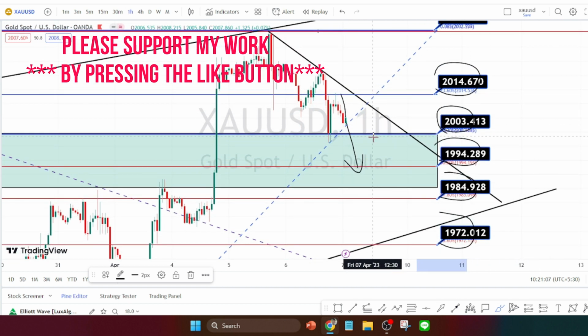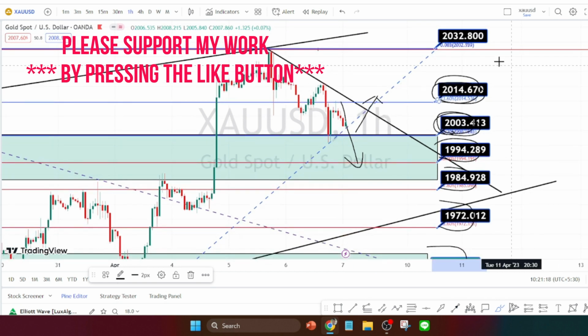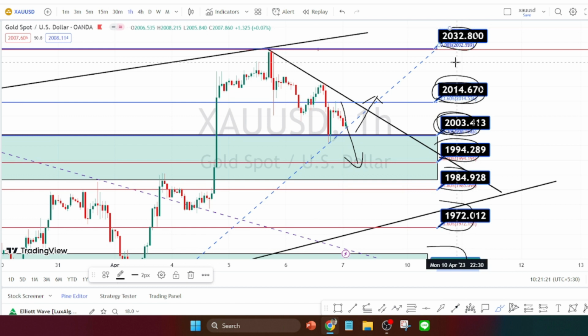And on the bullish side, if the price action takes support on the support level of 2003 and bounces back on the bullish side retracement, the immediate resistance is going to be around 2014 and 2032. Please refer the 4 hours time frame for the resistance levels on the bullish side. Let us look at the price action for 30 minutes time frame.